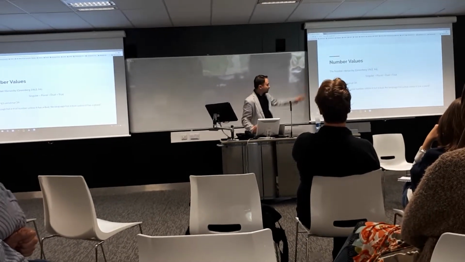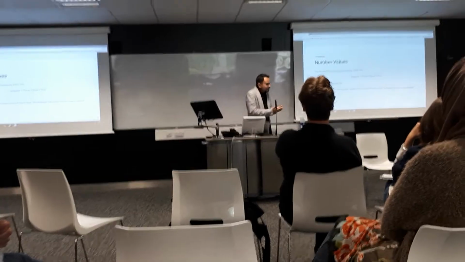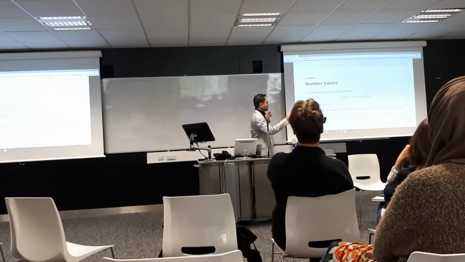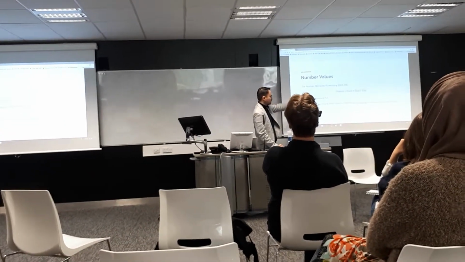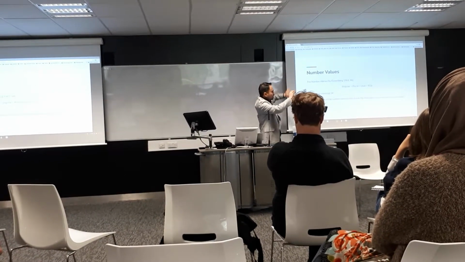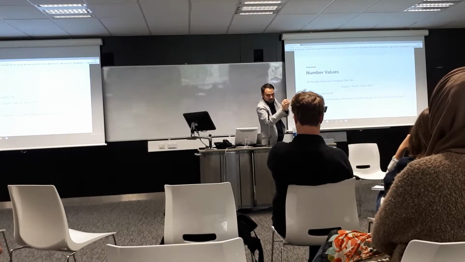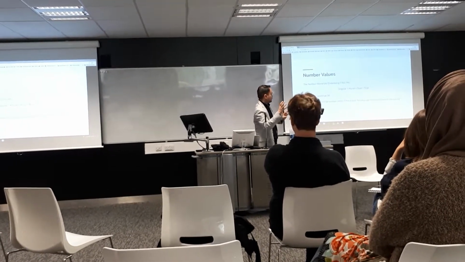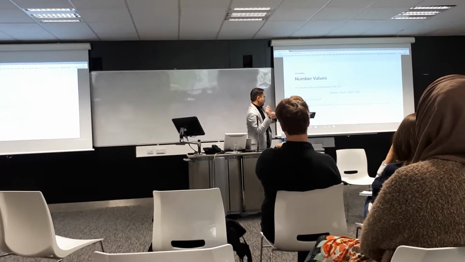Right. And so here we have the conclusion of the hierarchy based on Greenberg's Universal Number 34. First we have singular in all languages, and then plural, and then dual, trial, and then some languages have quadral, and then paucal, or sometimes paucal and quadral can be interchangeable.